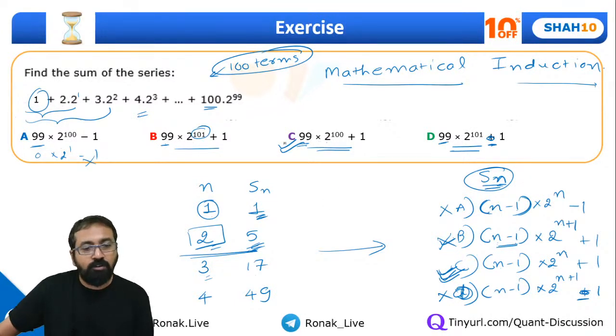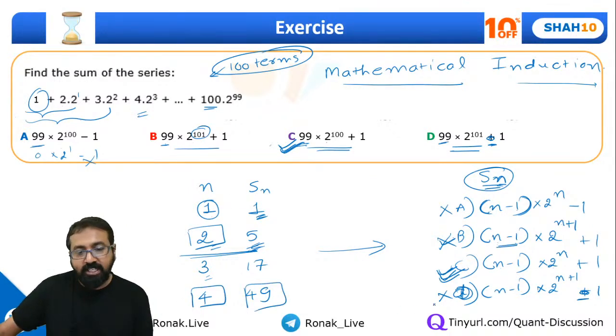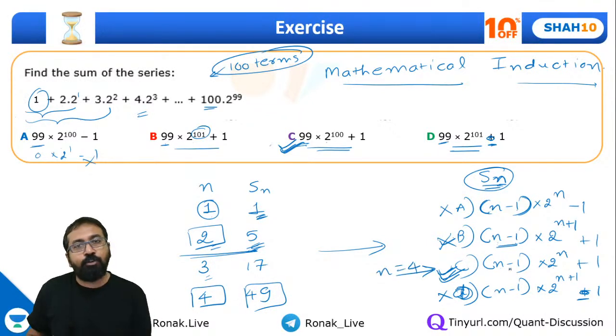Check further and you will realize that the correct option is C. If you want to further check, take n equal to 4. You should get the sum of the series as 49. So just plug in this one. Put n equal to 4 and see whether you are getting 49 or not.